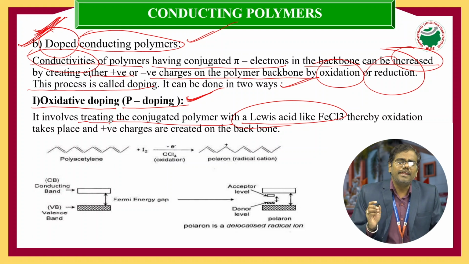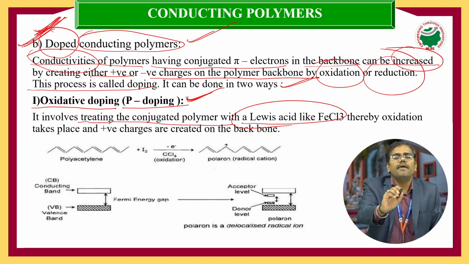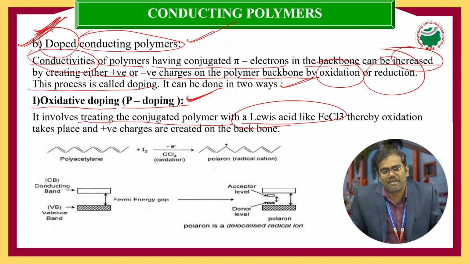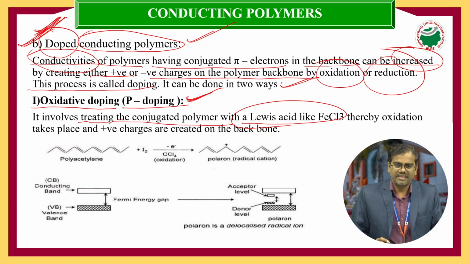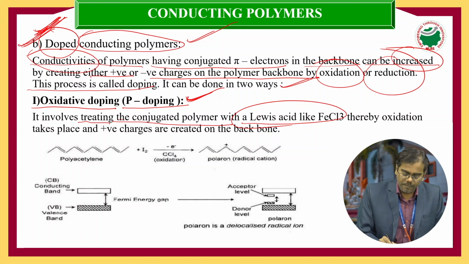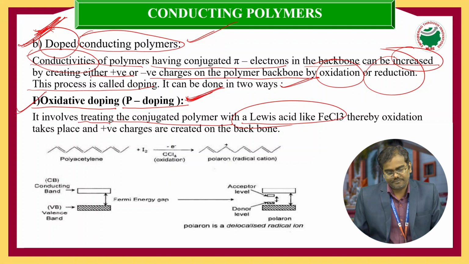That's why P doping, or oxidative doping, can be defined as treating a conjugated conducting polymer with Lewis acids, and these added Lewis acids create a positive charge on the conducting polymer backbone structures. This process we call P doping or oxidative doping.